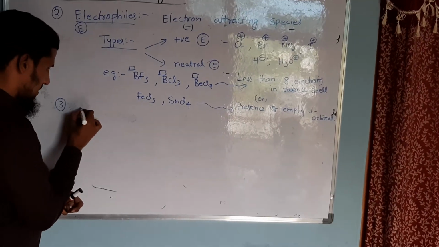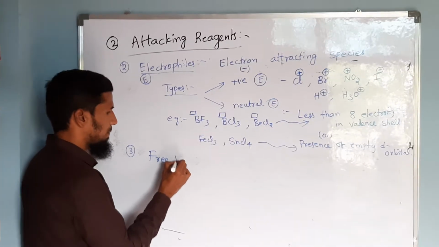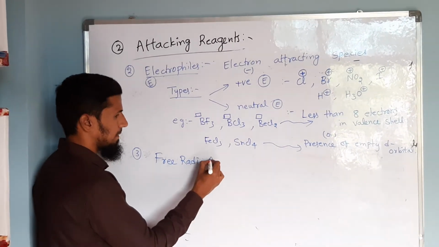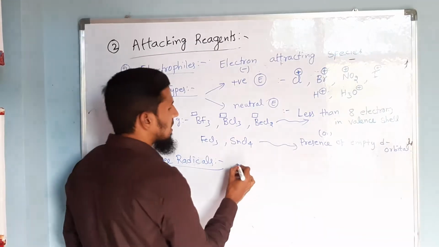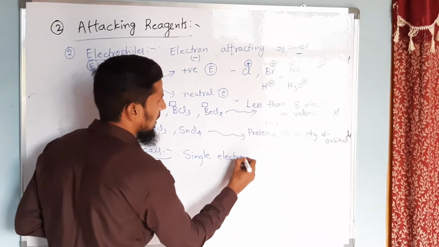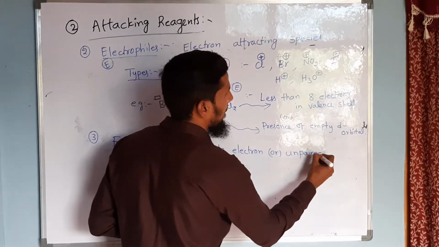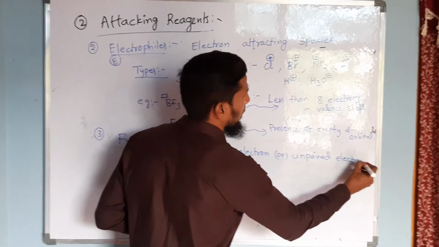The third type of attacking reagent is nothing but free radicals. So single electron species, single electron or unpaired electron species.